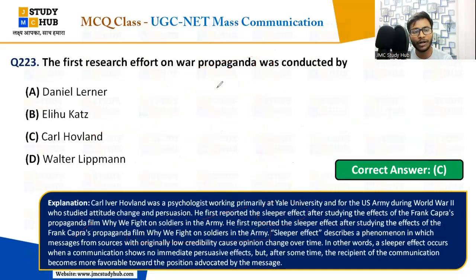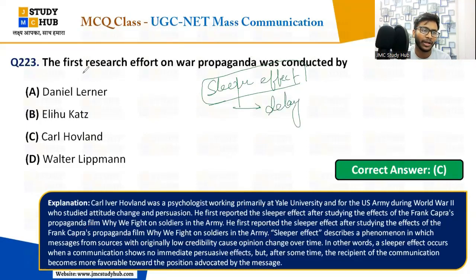Next we will learn what the sleeper effect is. What is the sleeper effect? As Tendril has said here, Tendril told that it is delayed, right? That is the delayed effect of a message. Okay, very important line, write it down. So the sleeper effect describes a phenomenon in which a message from a source with originally low credibility causes opinion change over time. In other words, a sleeper effect occurs when a communication shows no immediate persuasive effects, but after some time the recipients of the communication become more favorable towards the positions advocated by the message.